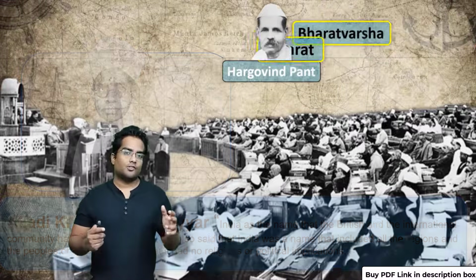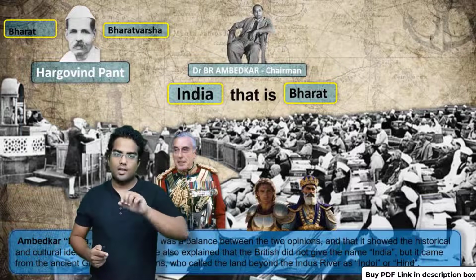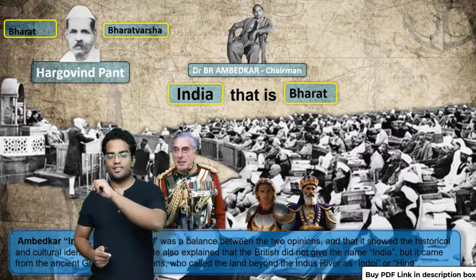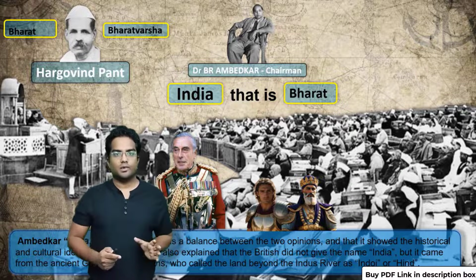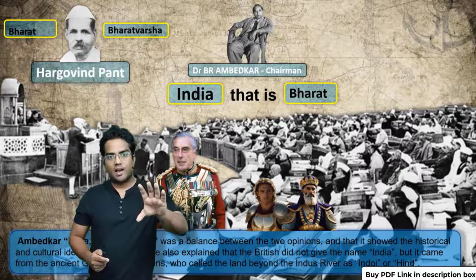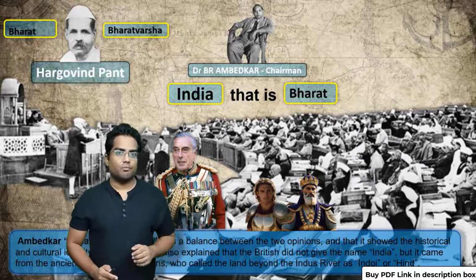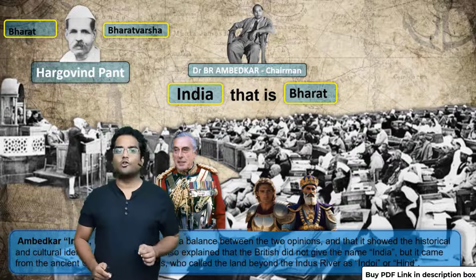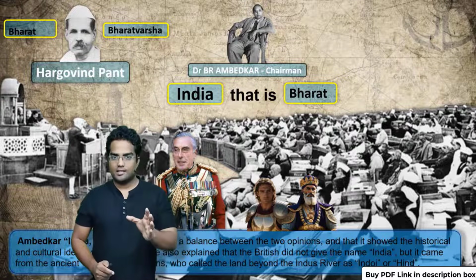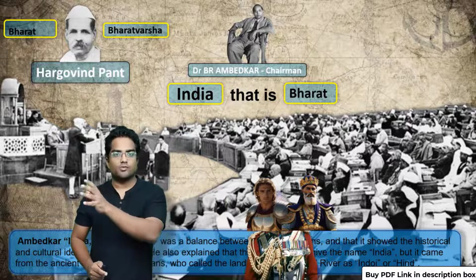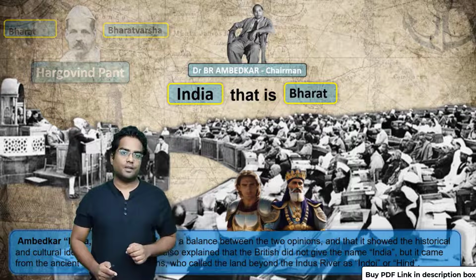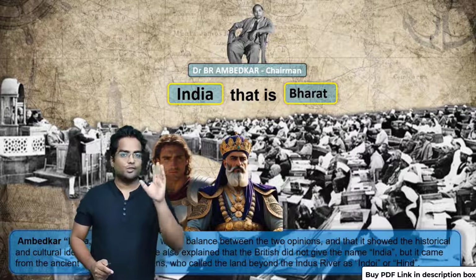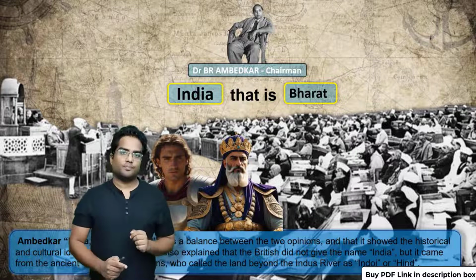Right? So what's next? Again, Ambedkar comes with a solution. Let's call it India, that is Bharat. And the reason he gives, because India as a name is not given by the Britishers. Most people had the opposition that India is a name given by the Britishers, which is not true. India is a name that was given by the Greeks as well as the Persians. British didn't have any role in giving the name India to this country. It was given by the Greeks and Persians.